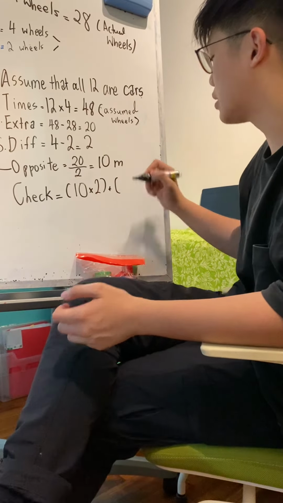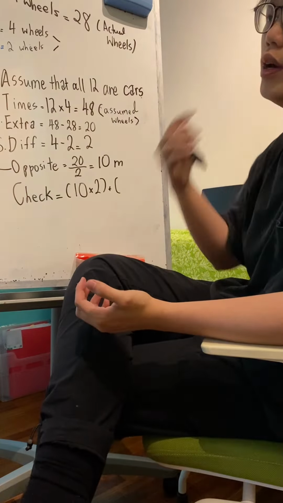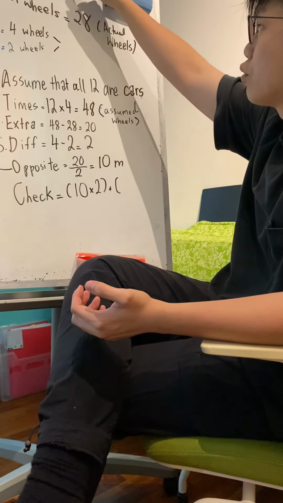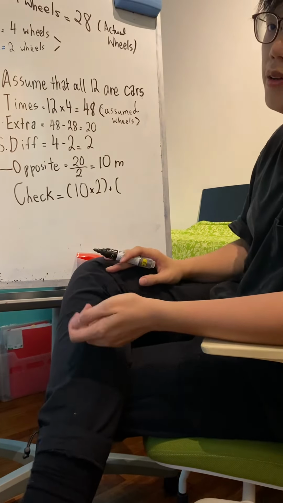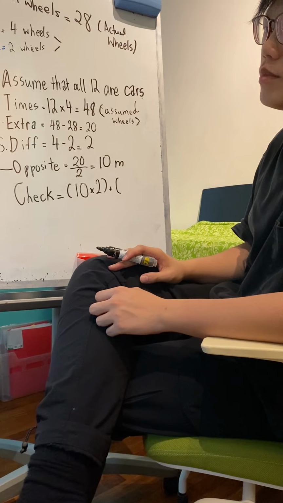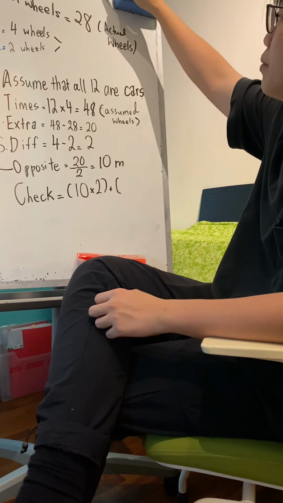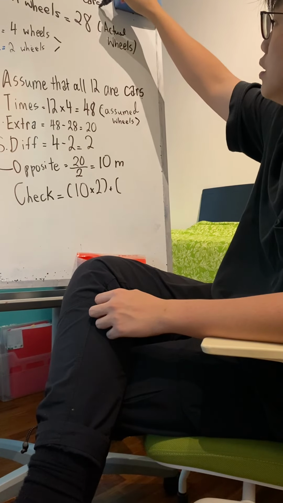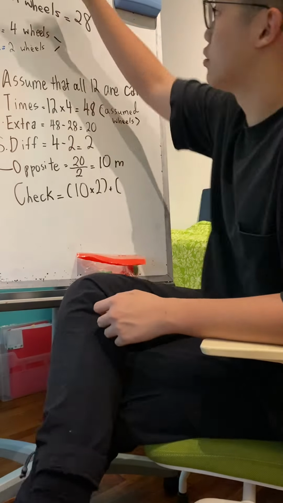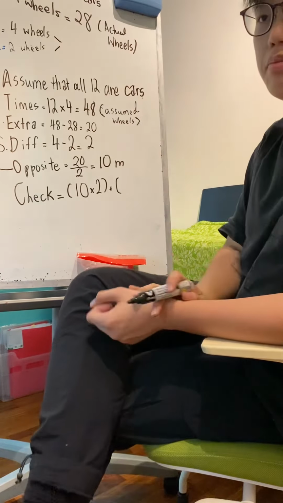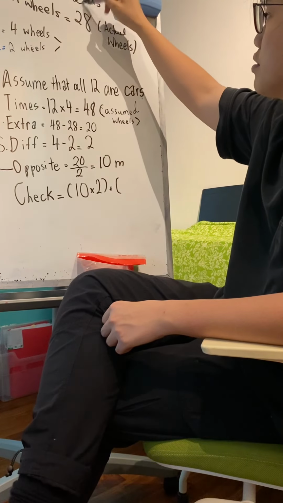Now, after that, what am I supposed to do? If I have 10 motorcycles, how many cars do you think I will have? You remember just now I have 12, right? So now I'm telling you that I got 10 motorcycles. So how many cars do you think I will have? 10 motorcycles, can you see 10 motorcycles? How many cars do you think I will have? No, I don't have 30 in total, you know or not? I only have 12. My total is 12. So I will have how many cars? 2. Very good.